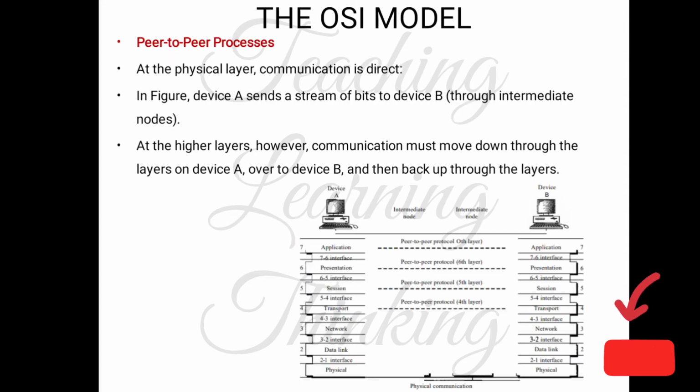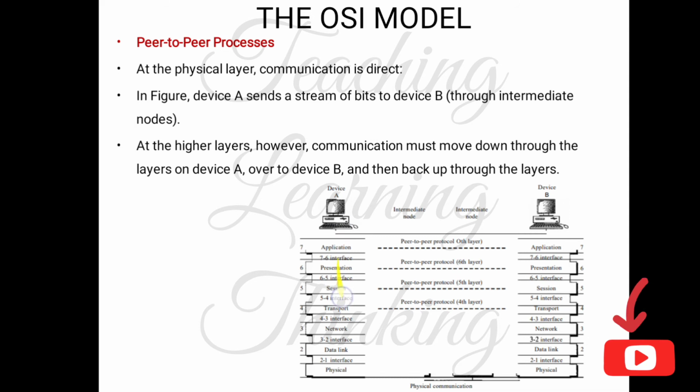So in the peer-to-peer process at the physical layer, communication is direct. In the figure, device A sends a stream of bits to device B through intermediate nodes. So there are intermediate nodes at the physical layer. At the higher levels, however, communication must move down through the layers on device A, over to device B, and then back up through the layers.